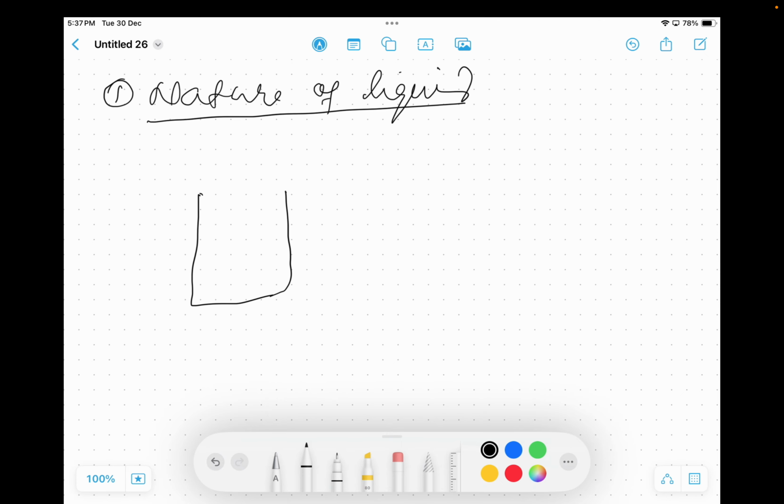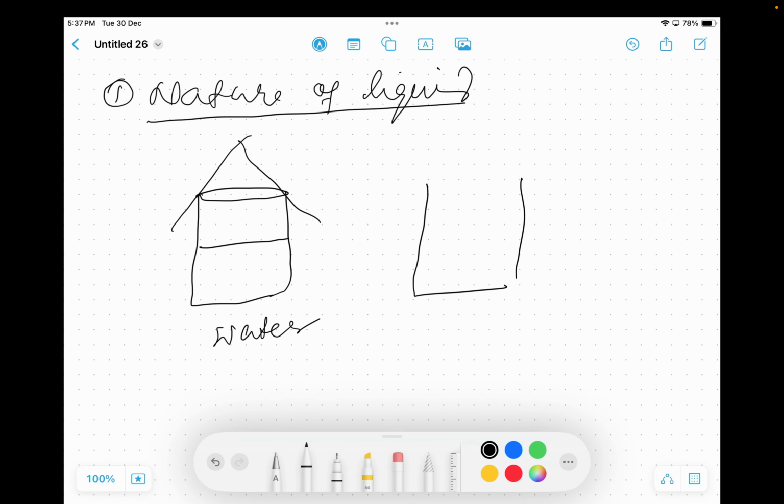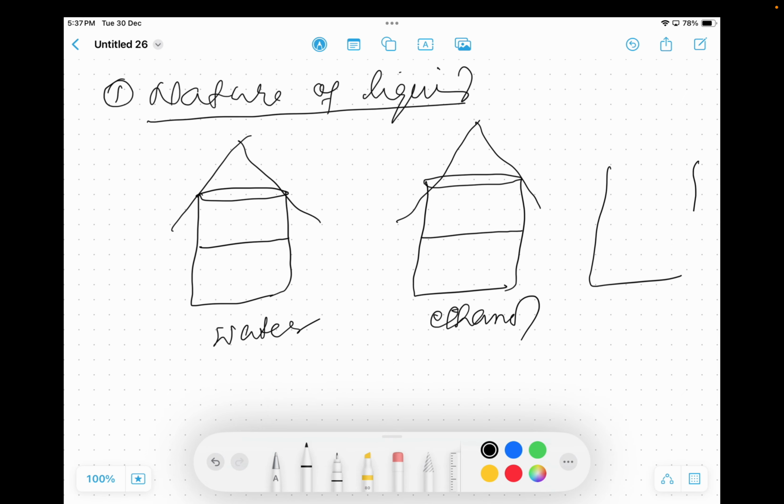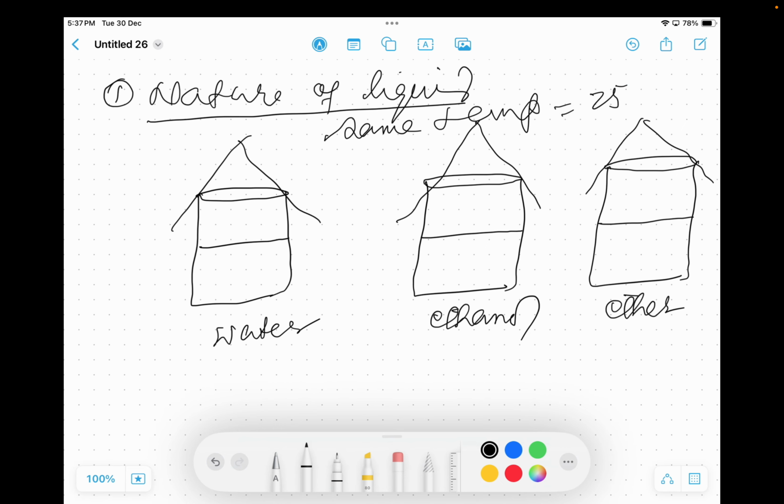If we are going to compare the vapor pressure of water with vapor pressure of ethanol or alcohol, and also with vapor pressure of diethyl ether, we will find at the same temperature, suppose at 25 degrees Celsius, the vapor pressure over the surface of water will be much less.